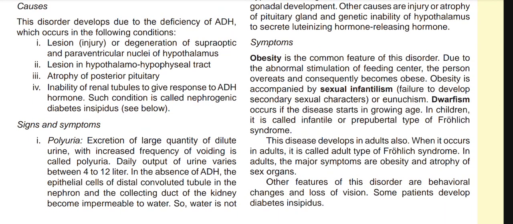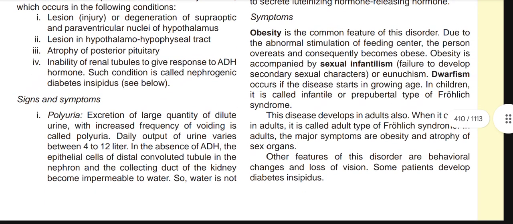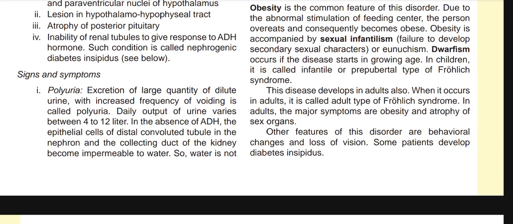Obesity is the common feature of this disorder. Due to the abnormal stimulation of the feeding center, the person overeats and consequently becomes obese. Obesity is accompanied by sexual infantilism, failure to develop secondary sexual characters, or eunuchism. Dwarfism occurs if the disease starts in growing age. In children, it is called infantile or prepubertal type of Frohlich syndrome. This disease develops in adults also. When it occurs in adults, it is called adult Frohlich syndrome.